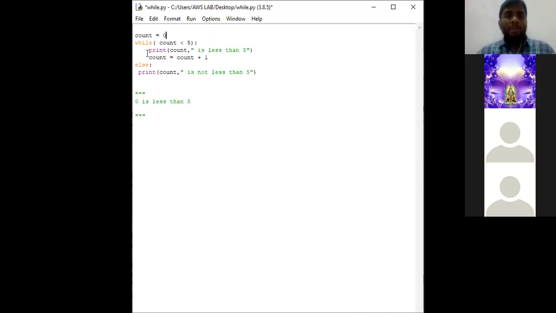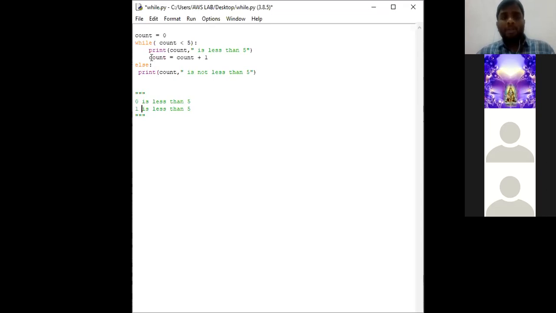So next, again it goes to the while condition and it checks count, in the sense 1 less than 5. Is 1 less than 5? The condition is true, right? So again our print statement will be like this: 1 is less than 5. This will be our print statement.